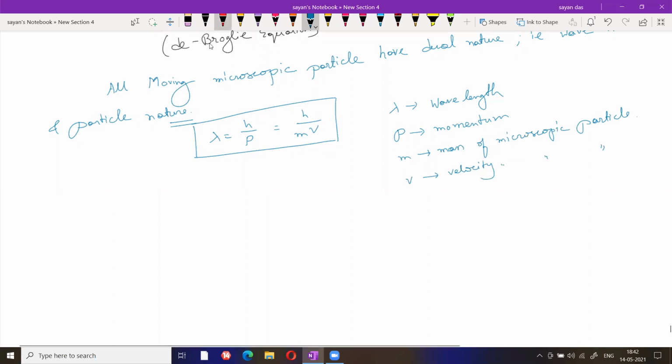Look, we all know the energy formula. If you consider Planck's concept, E equals hc by lambda. Now the very well known Einstein equation, E equals mc square. This one is also energy, this one is also energy. Can I equate these two equations? Suppose this is equation 1 and this is equation 2. After comparison of 1 and 2, what you get? hc by lambda equals mc square.